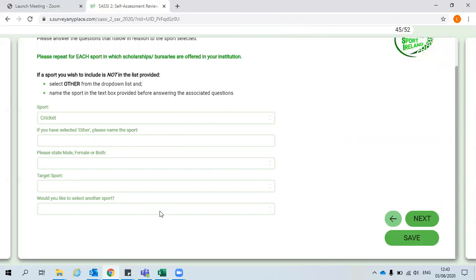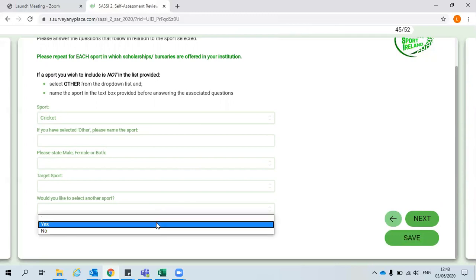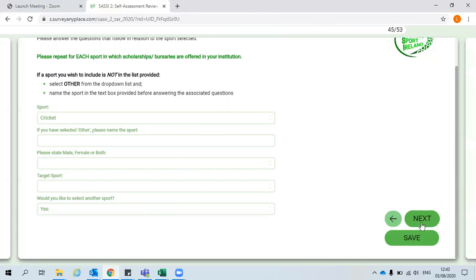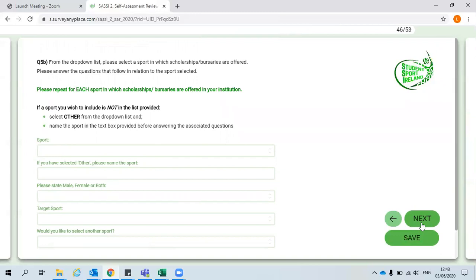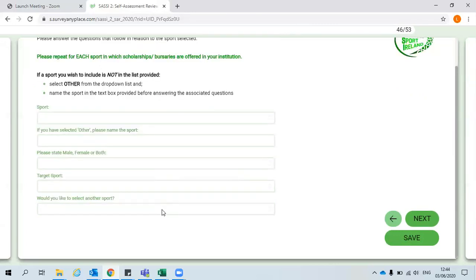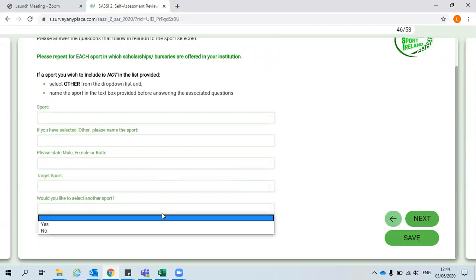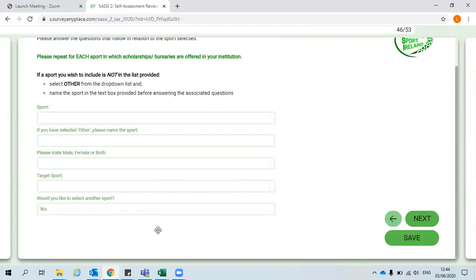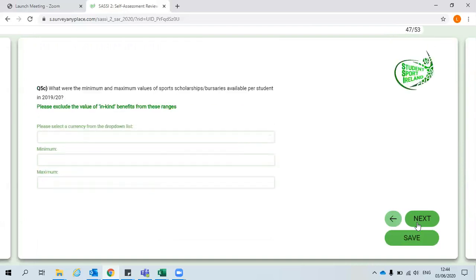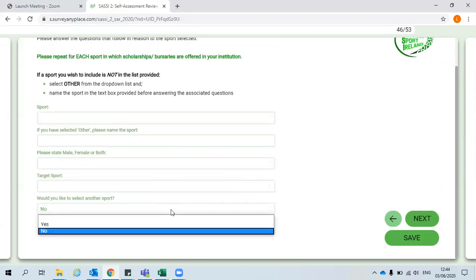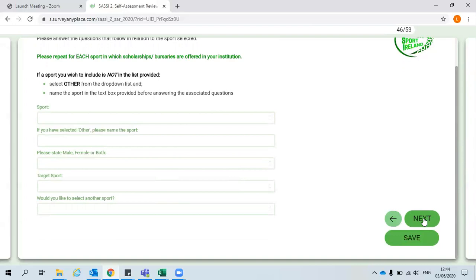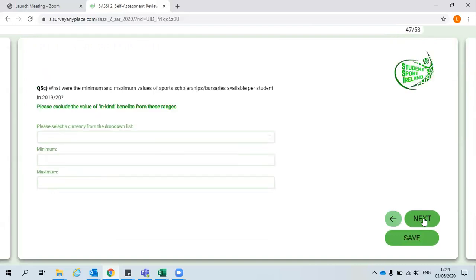The last question asks you, would you like to select another sport? If you would like to select another sport, select yes and next. And you will be brought on to the next page where you can repeat the process. When you have entered all the sports in which sports scholarships or bursaries are offered, select that you would no longer like to select another sport, so select no, and then next. And this will bring you on to the next relevant question. Again, if you leave it blank, this will also skip the additional pages and bring you to your next question.